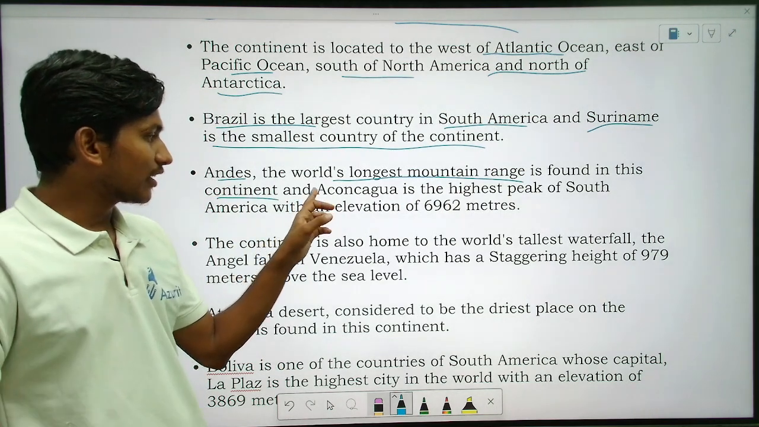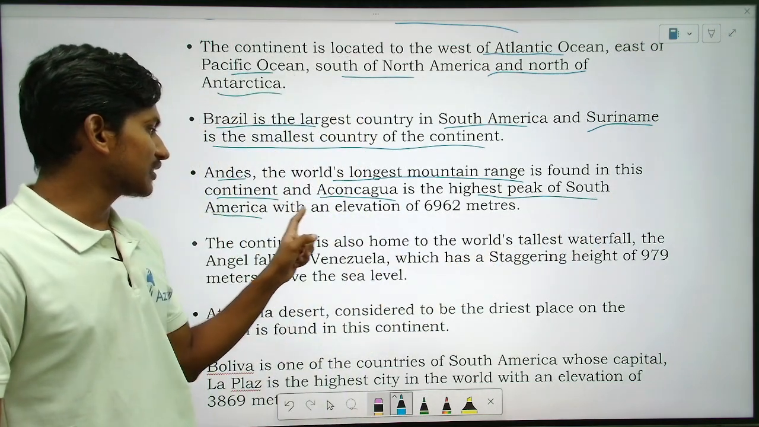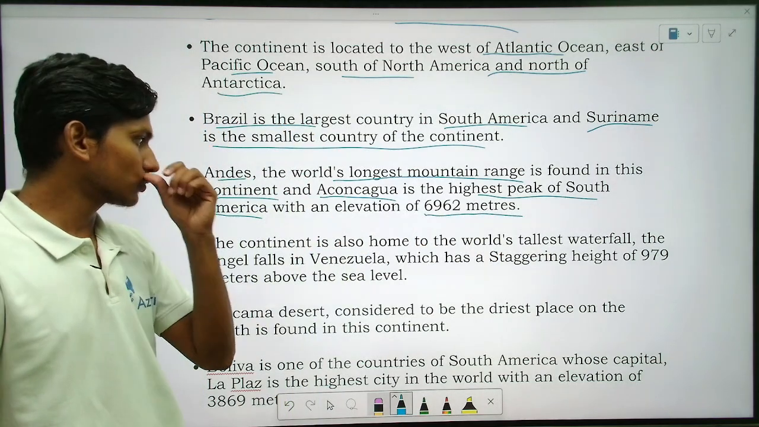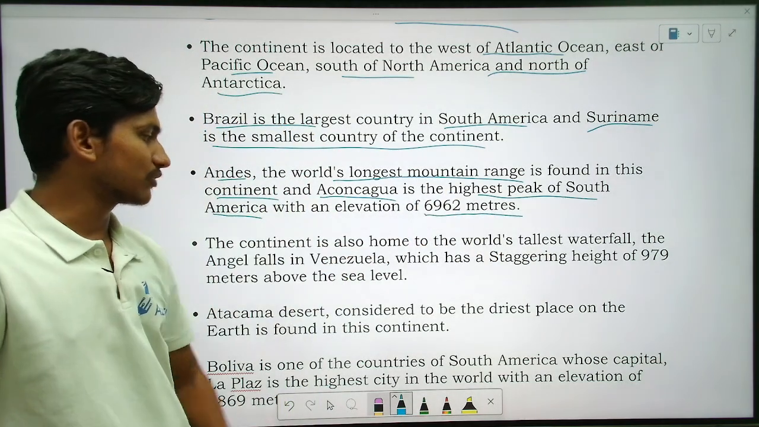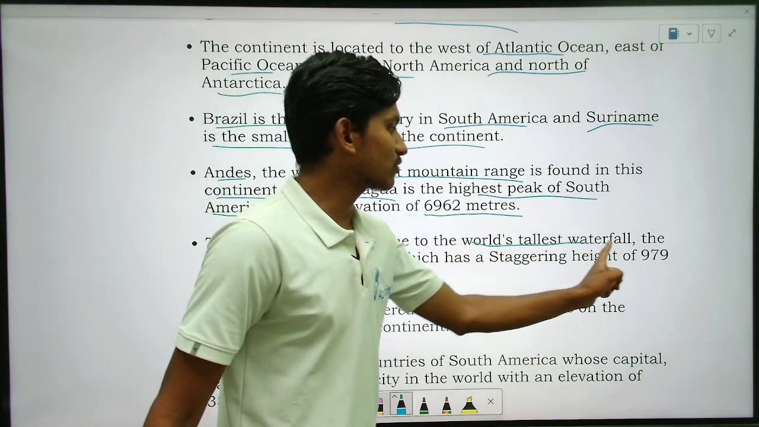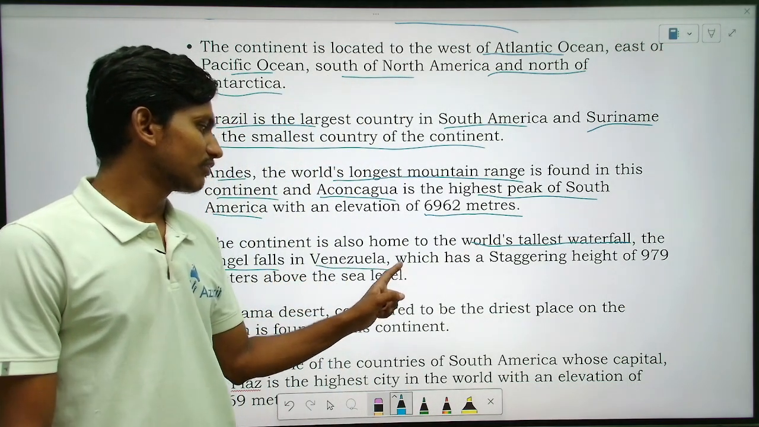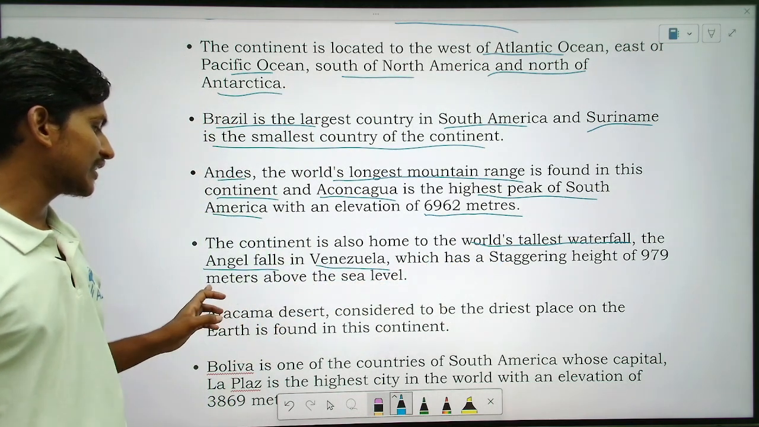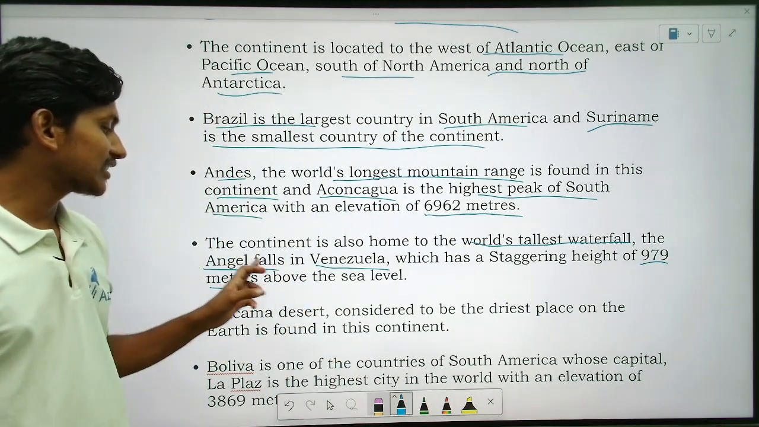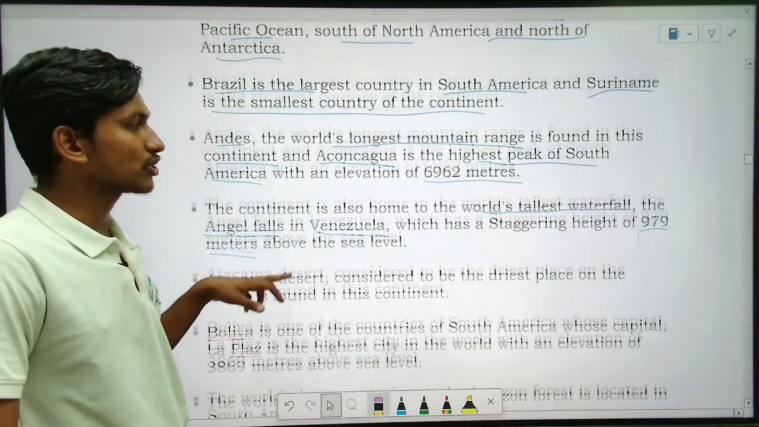Okay, and Aconcagua is the highest peak of South America with an elevation of 6,962 meters. So that is Aconcagua, the highest peak. Next, the continent is also home to the world's tallest waterfall. Which is it? That is Angel Falls in Venezuela, which has a staggering height of 979 meters. So Niagara Falls is not the highest, Angel Falls is the highest waterfall. Okay, so where is it situated?